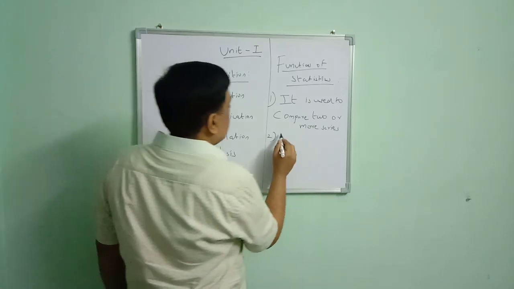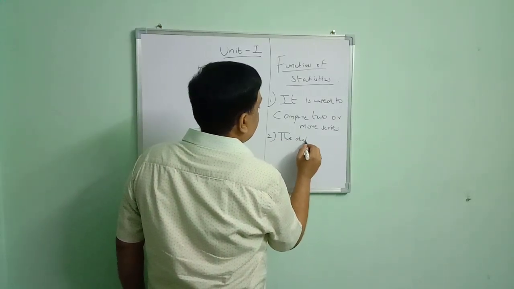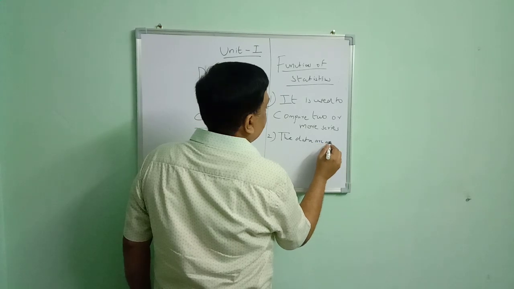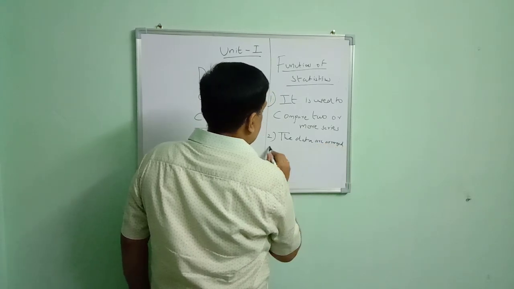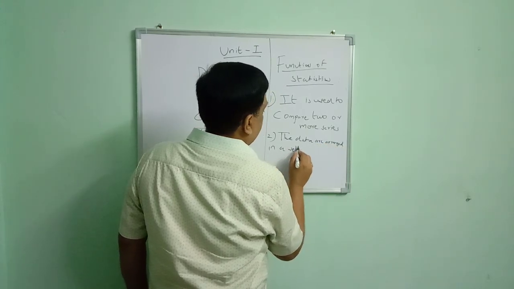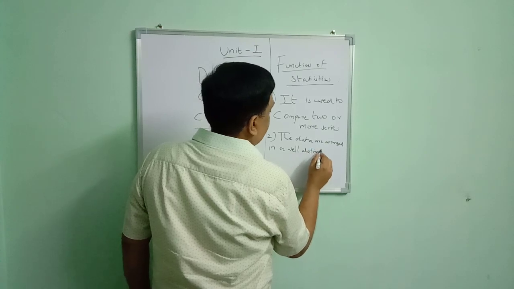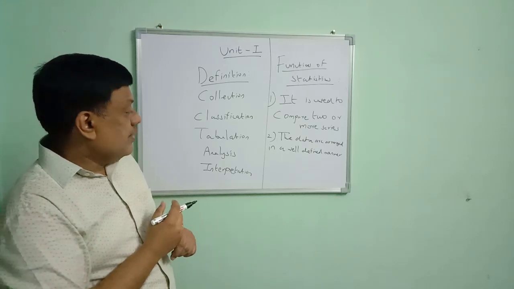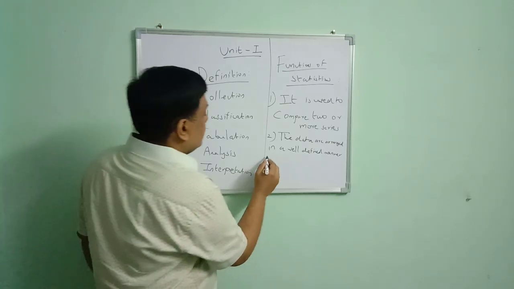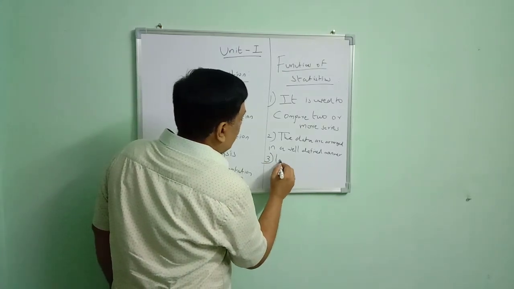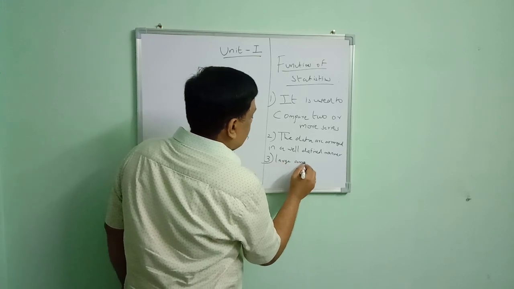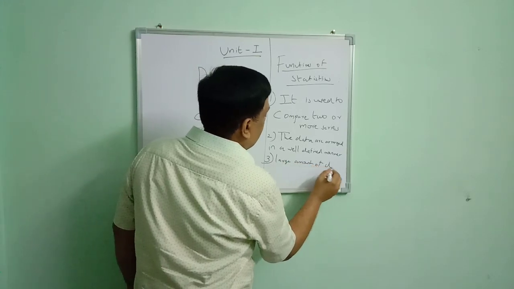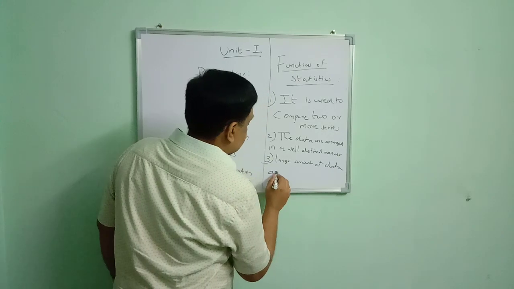The data are arranged in a well-defined manner, and a large amount of data are condensed.